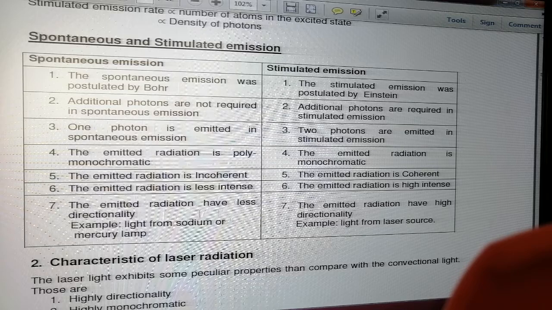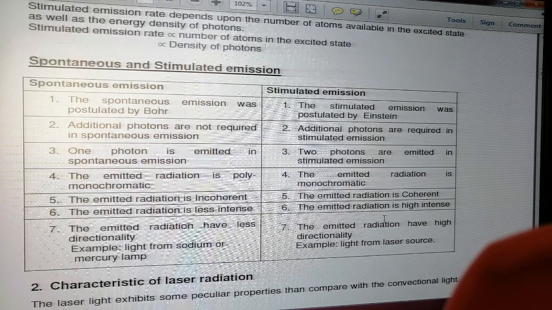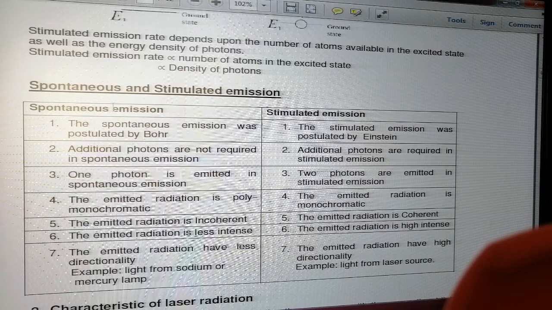The emitted radiation has less directionality, whereas here it has high directionality. An example for spontaneous emission is light from a sodium or mercury lamp, and here it is light from a laser source. So these are the differences between spontaneous emission and stimulated emission.